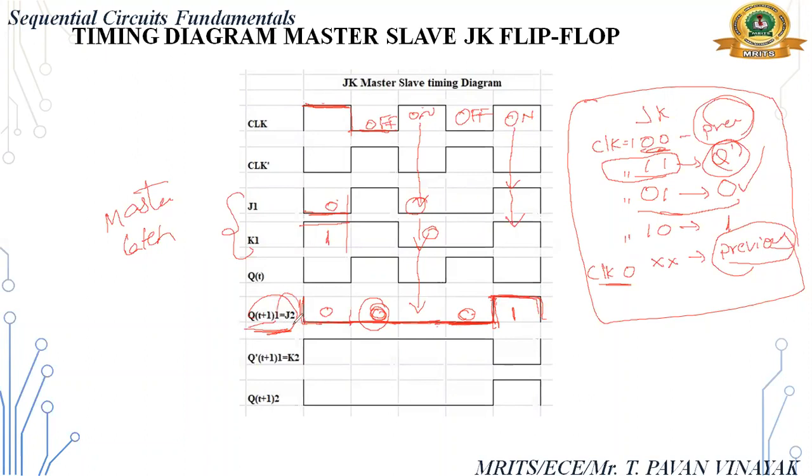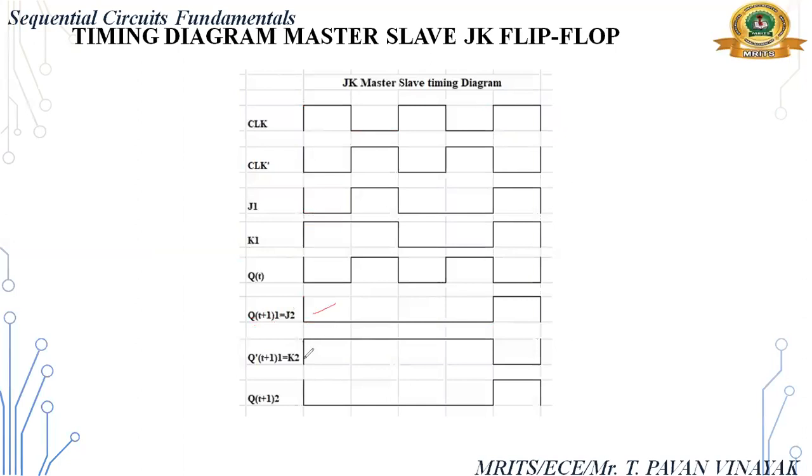This is the J2. What is K2? Complement of this one. So I am writing complement of this one. Okay. Now calculate output, means slave output. Slave latch output. For slave latch, we have to use this clock, and previous state is this one.